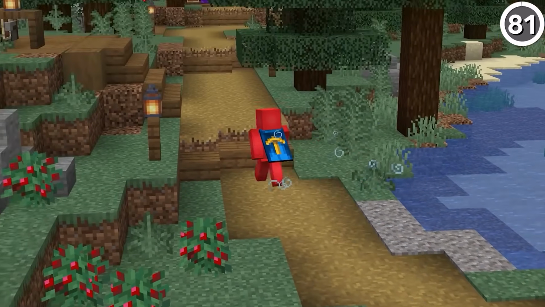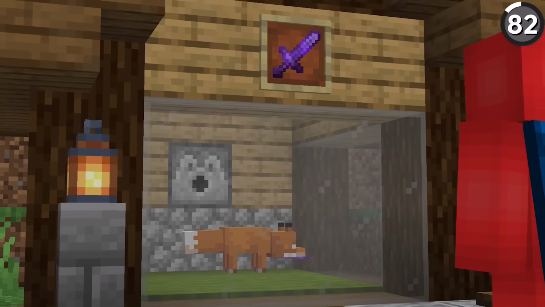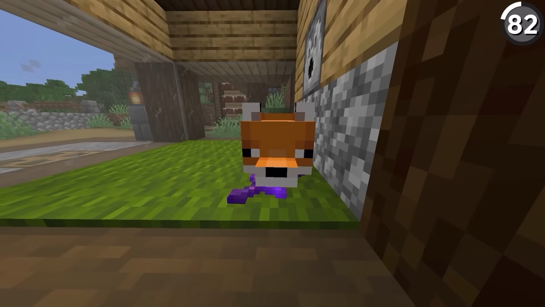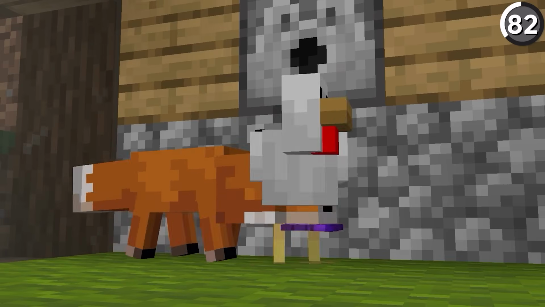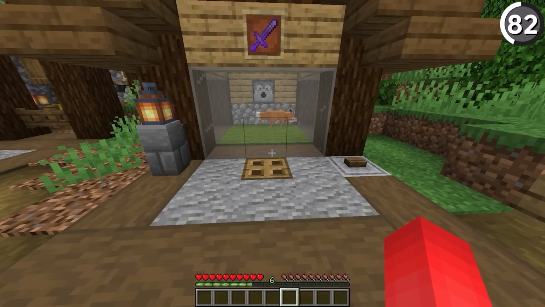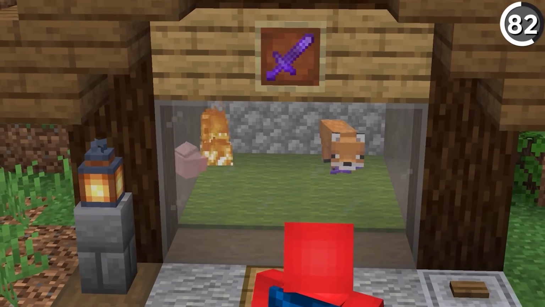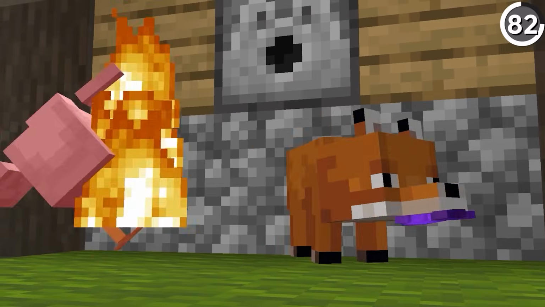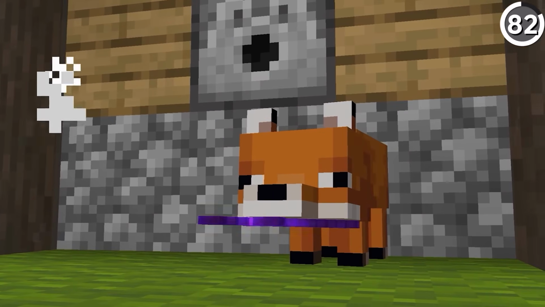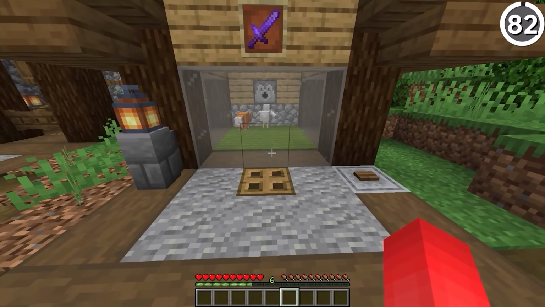Unless you're a rabbit, foxes in Minecraft seem pretty adorable, but that's only because you haven't seen them at full force yet. Sure enough, it's entirely possible for the fox to hold a sword in its mouth and completely use it. And while this not only makes for a really solid Zacian cosplay, it can also be really beneficial because you can use the fox with a fire aspect sword to make cooked chicken farms. Truly, you can't judge a book by its cover, so if you see one of these holding a sword, you might want to back away, or at the very least, keep your chickens in the coop.